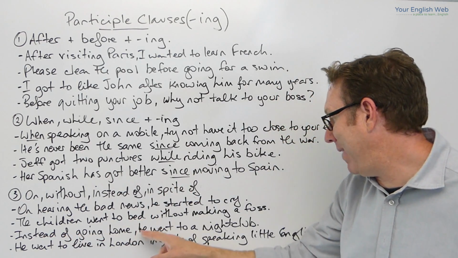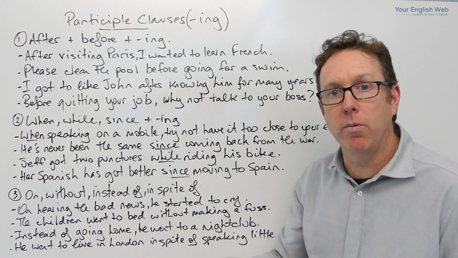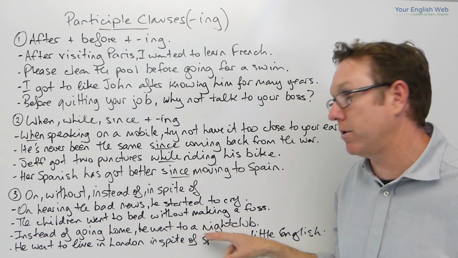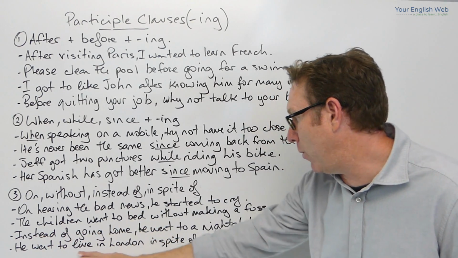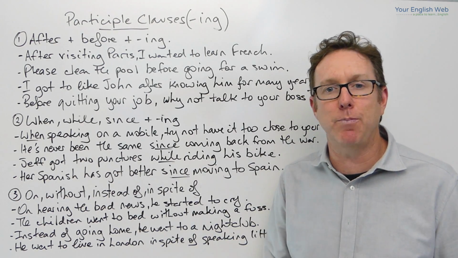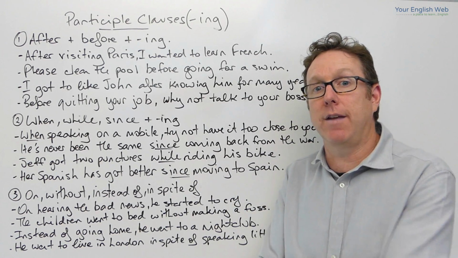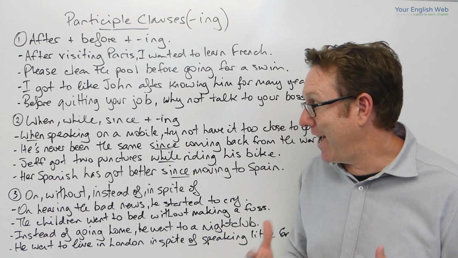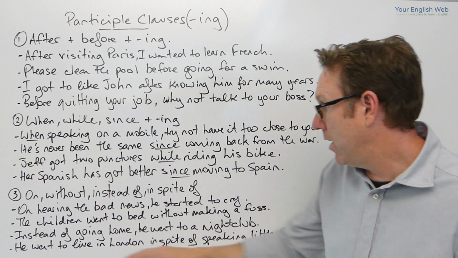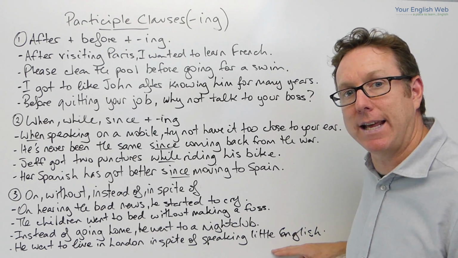Instead of going home, he went to a nightclub. So he didn't go home, full stop. He went to a nightclub. So instead of going home, he went to the nightclub. And the last one, he went to live in London in spite of speaking little English. So he didn't speak English, or he spoke a little English. He went to live in London. We change one of the subjects and verbs with the participle clause here. So he went to live in London in spite of speaking little English.